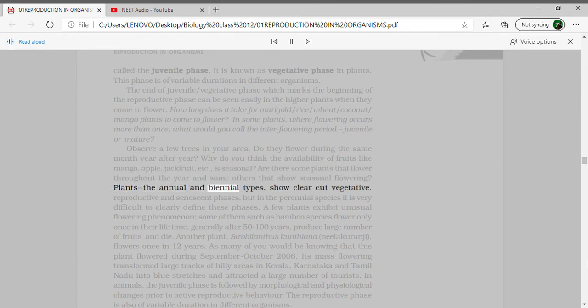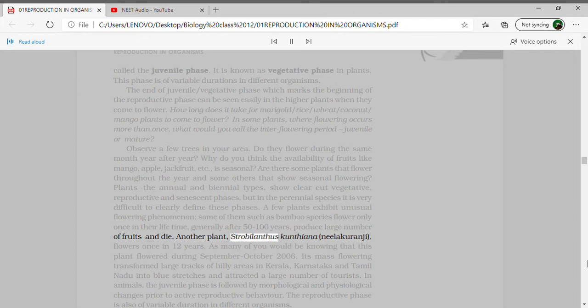Plants, the annual and biennial types, show clear-cut vegetative, reproductive and senescent phases, but in the perennial species it is very difficult to clearly define these phases. A few plants exhibit unusual flowering phenomenon. Some of them, such as bamboo species, flower only once in their lifetime, generally after 50 to 100 years, produce a large number of fruits and die.